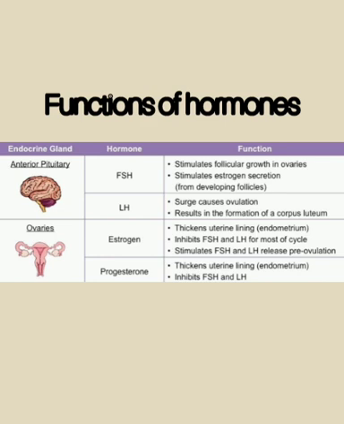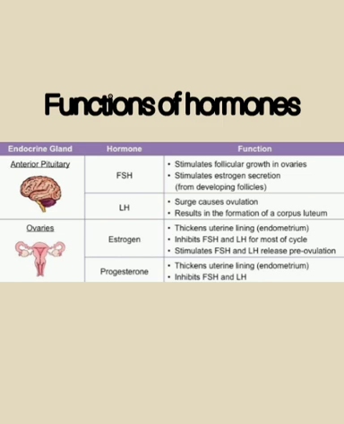Then estrogen, it helps in thickening of the lining, that is, thickening of the endometrium. It inhibits FSH and LH for most of the cycle, so it slows down the secretion of FSH and LH, okay, and it stimulates FSH and LH release pre-ovulation.